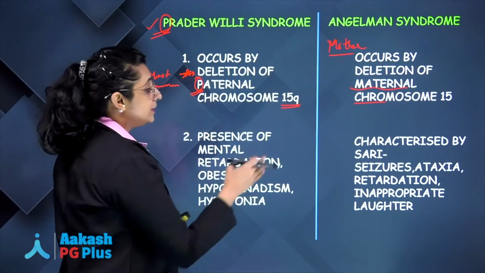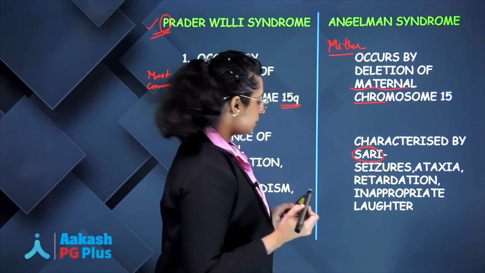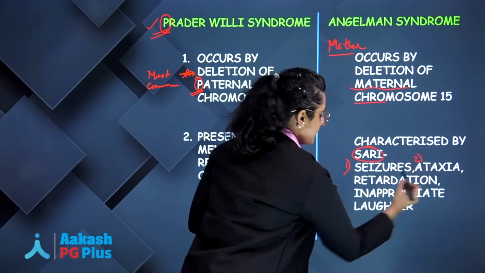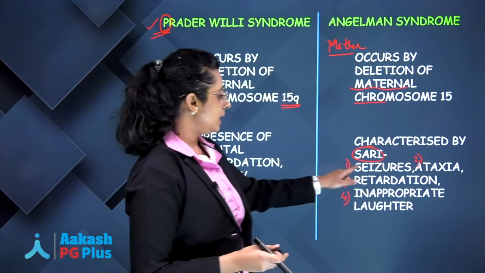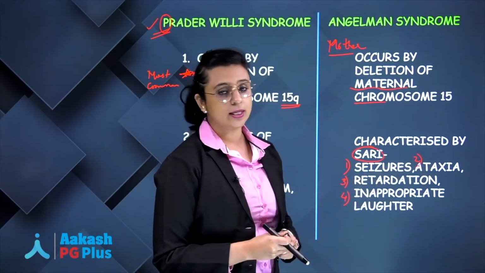Next, a mother usually wears a sari, right? So easy to remember. What are the clinical symptoms? Seizures, ataxia, mental retardation and inappropriate laughter. Okay. Seizures, ataxia, retardation and inappropriate laughter.